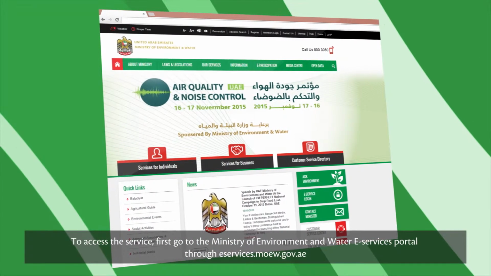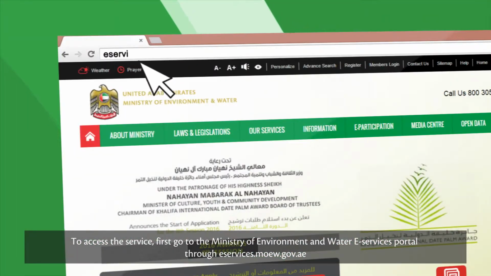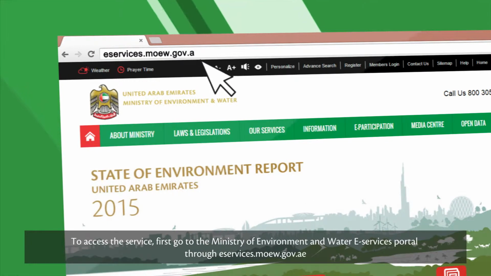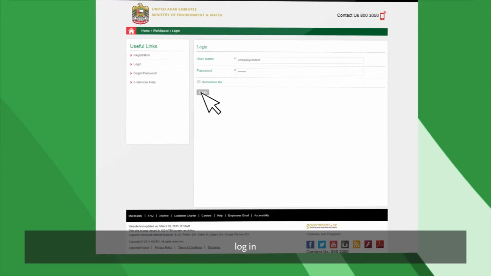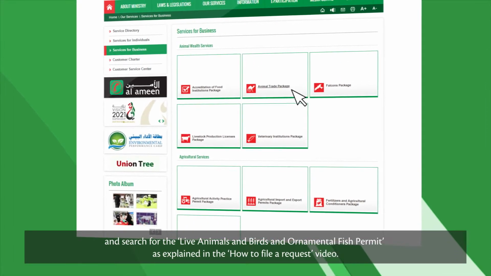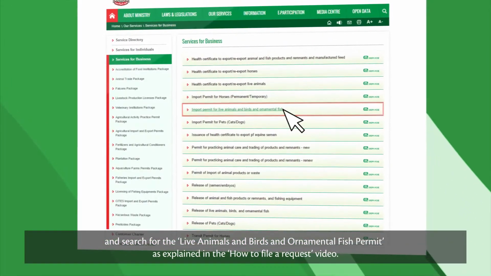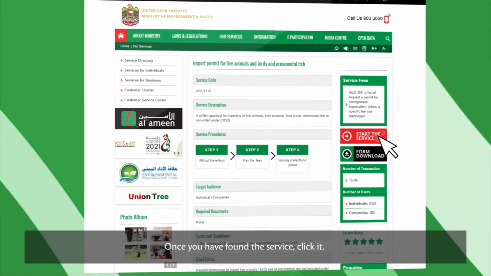To access the service, first go to the Ministry of Environment and Water portal through eservices.moew.gov.ae. Log in and search for the Live Animals and Birds and Ornamental Fish Permit, as explained in the How to File a Request video. Once you've found the service, click it.